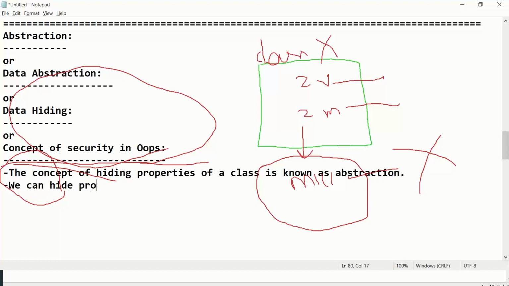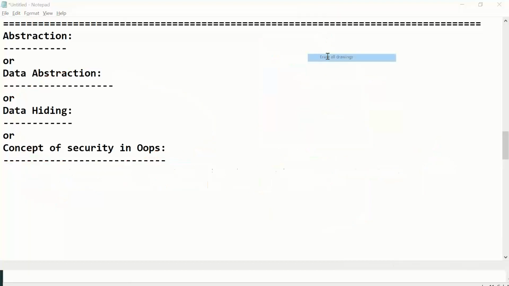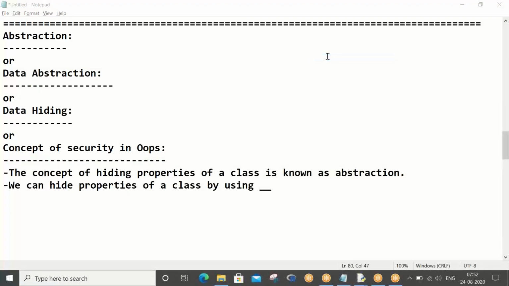We can hide properties of a class by using underscore. I'm just erasing, I hope you have taken this rough work. So we can hide properties of a class by using underscore, in braces write two underscores. Right. Now let us go ahead and see the program.